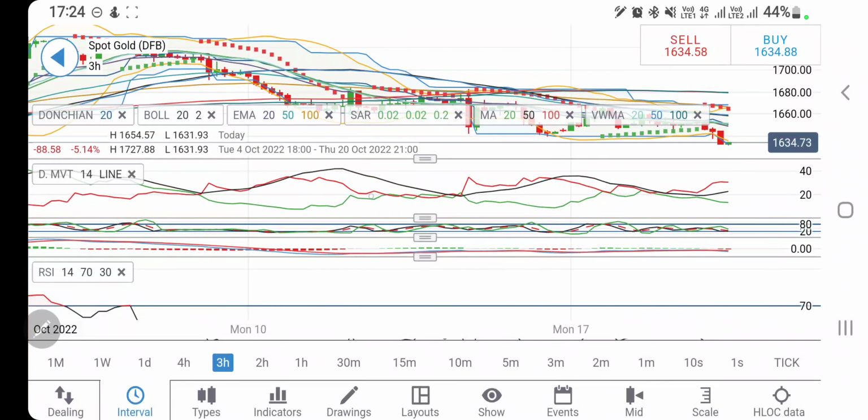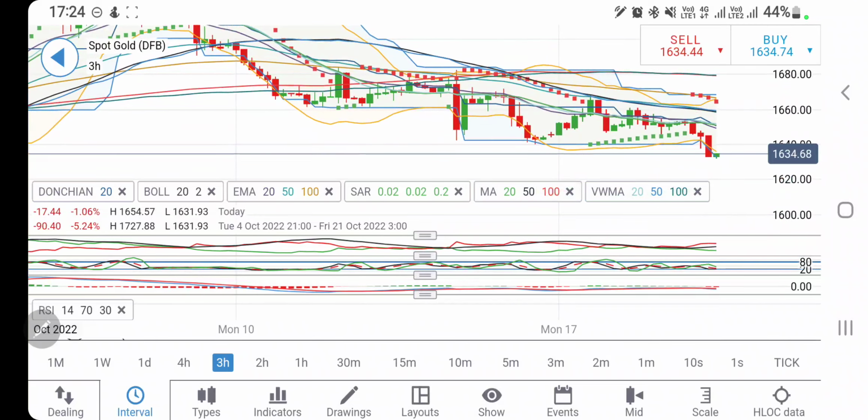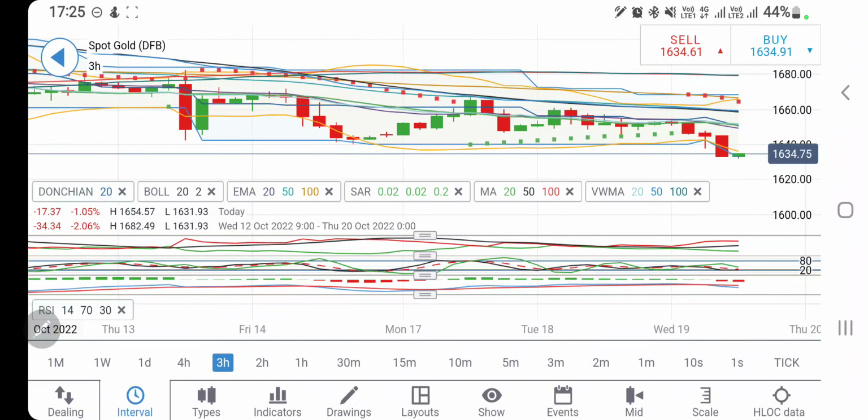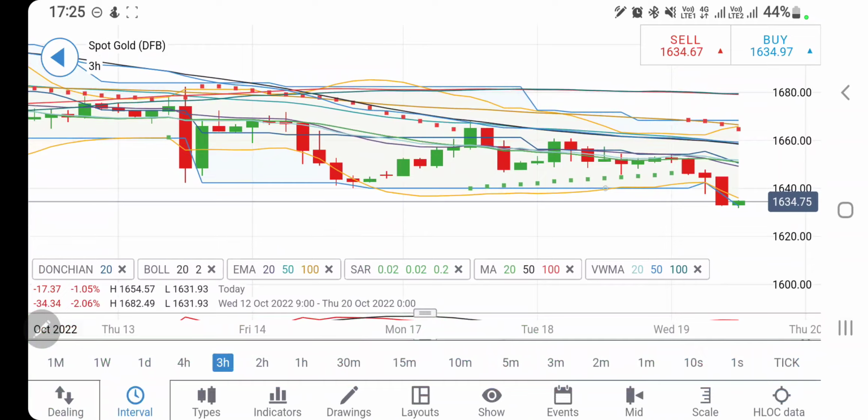Similar is the observation on the 3-hour charts. After 3 red candles, it is trying to trade bearish. 1640, 1642 zone should be a greater, stronger resistance for it, and possibly achieving it, it can again reverse on the downside. Now look here.